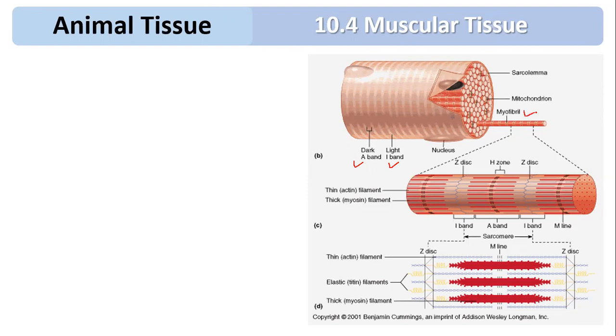They are arranged in such a way that the dark band of one myofibril corresponds to the dark band of the adjacent myofibril. So the dark band of one myofibril is in contact with the dark band of the adjacent myofibril. That's why throughout you are able to see alternate dark and light bands.